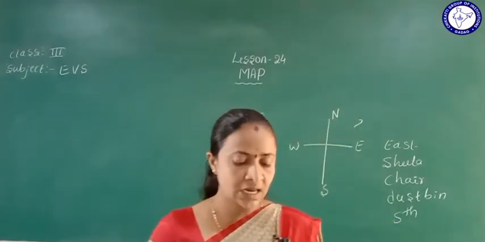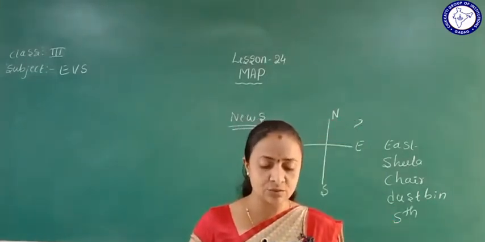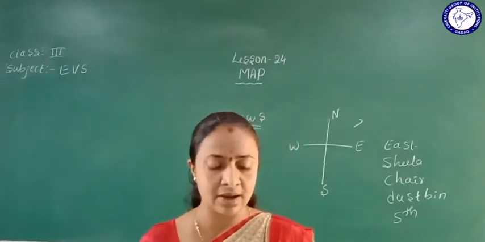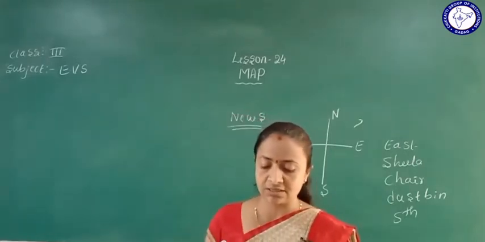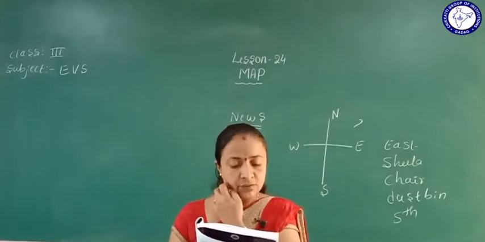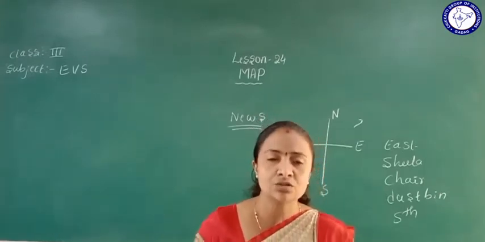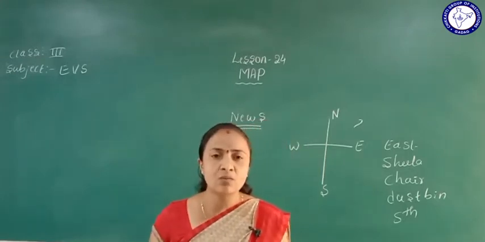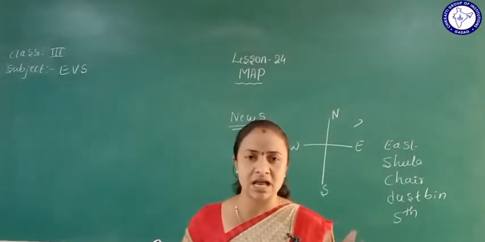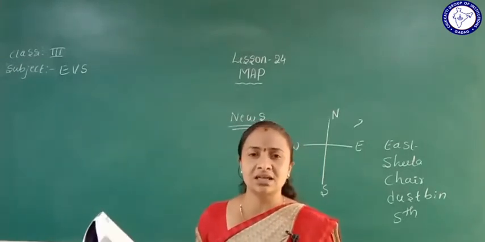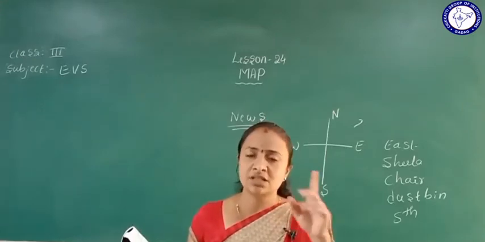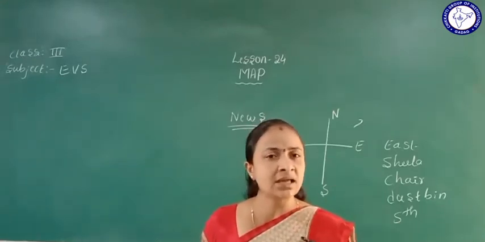So, draw a simple map of your classroom as Ramesh has done, by marking the position of the things situated in the classroom. Use a symbol for the things they can mention here. So you also draw a simple map of our classroom. Who is sitting in that place? Make the symbol and give the name.